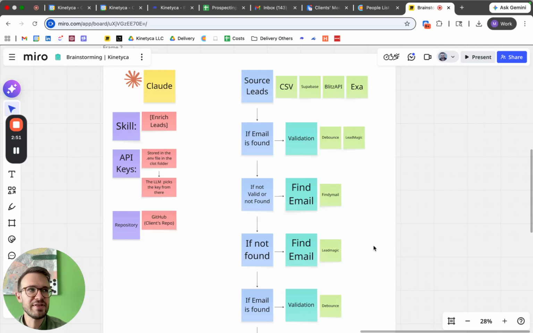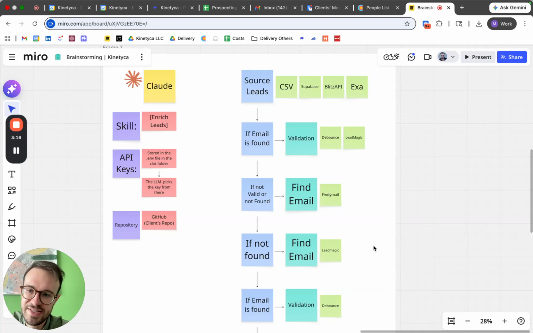In the past, I remember last year when clients asked for email enrichment, or even when we ran campaigns ourselves, we really lost time doing this formatting exercise. So what you can do instead is use Claude nowadays.